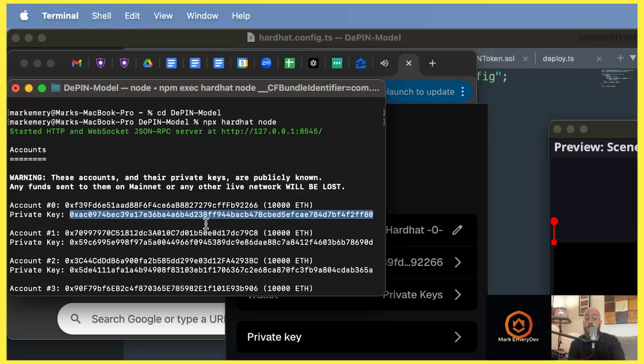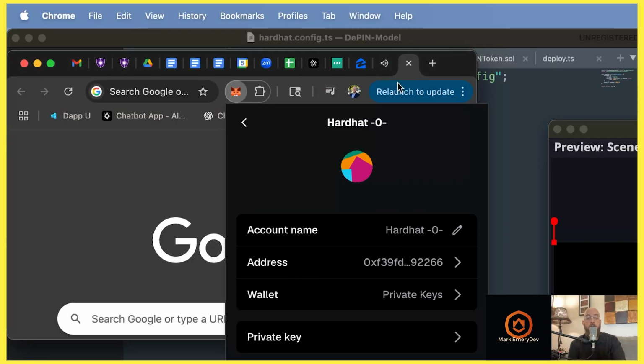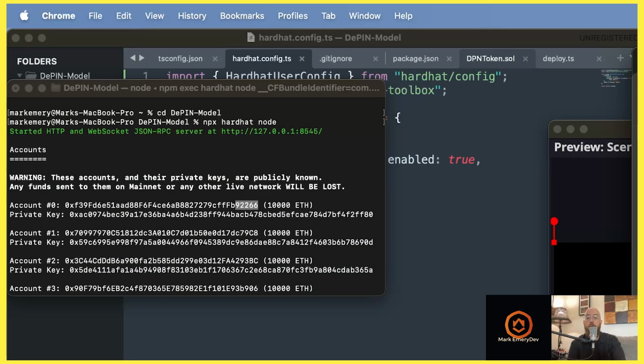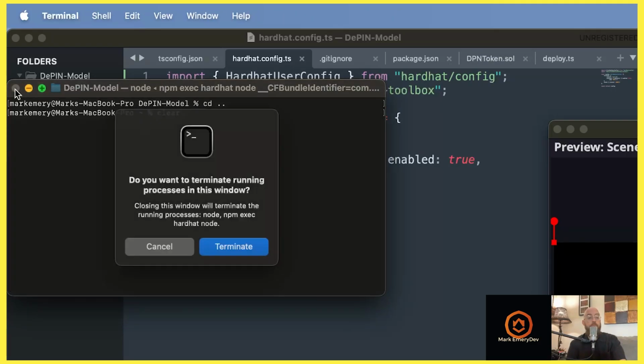And again, these are public private keys, so never use real money. But sure enough, 92266. So it just shows us that our deploying account is now in our MetaMask. And I think that'll be about all we'll deal with MetaMask for this portion of the project. If you have trouble, use Google or AI, okay?